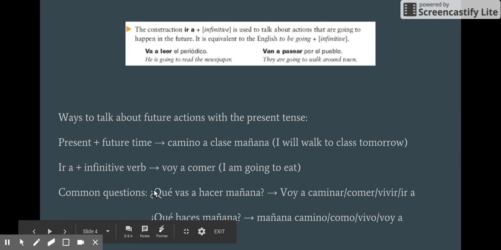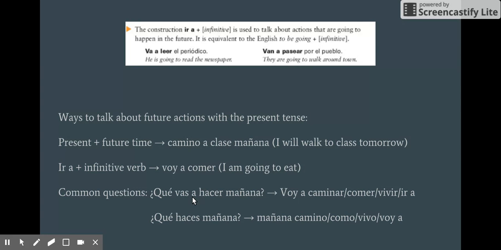So, some common questions that you'll see are ¿Qué vas a hacer mañana? Or ¿Qué haces mañana? So you notice the first one uses the verb ir a, whereas the second one just uses the verb hacer. And in both cases, what you would do is replace the verb hacer with whatever you're doing. So in the first one, ¿Qué vas a hacer mañana? You could say voy a caminar, I'm going to walk, voy a comer, I'm going to eat, voy a vivir, I'm going to live. Or you could even add ir a, voy a ir al parque, I'm going to go to the park.